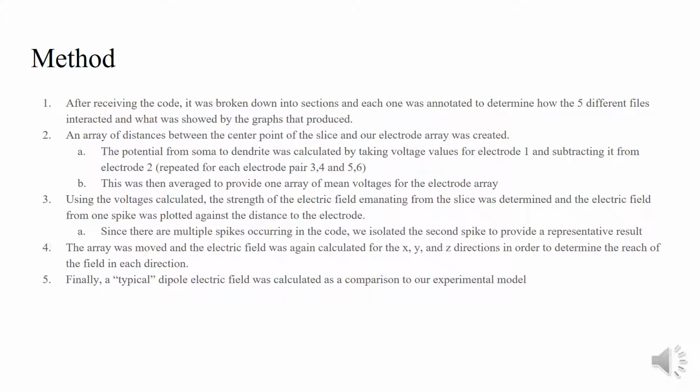We're not looking at every single point and making it like hundreds of different points to get the idea. We just want one electric field in each of the Cartesian directions. So once we get that done, we have a typical dipole that's calculated to compare our experimental data from our modification to how a typical dipole acts.